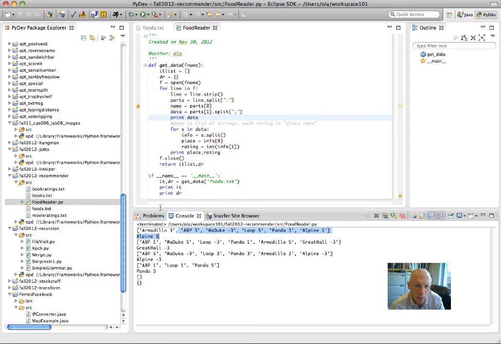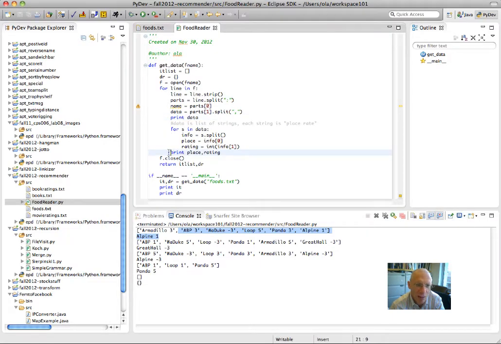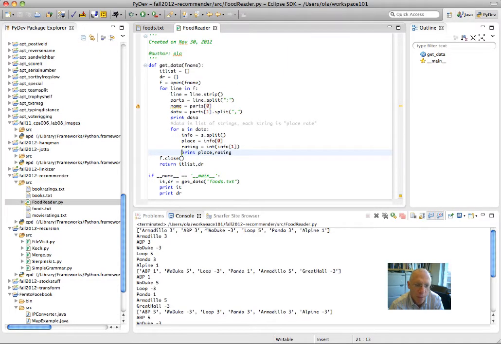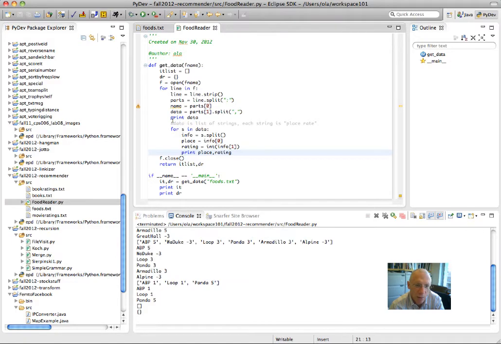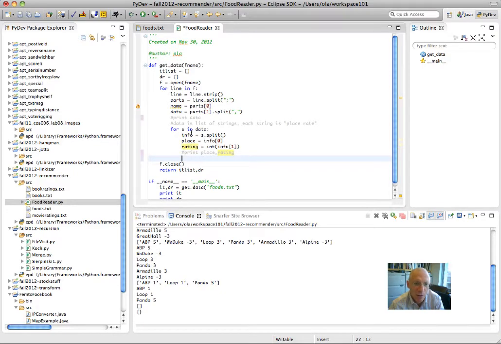Now I'm supposed to loop over each element of that. That's a string. I split it. Oh, I see. My print statement is outside my for loop because I introduced the loop later. Ah, my indentation was killing me. So now I get all those ratings. Let's comment that out. Now I'm ready to get the ratings.